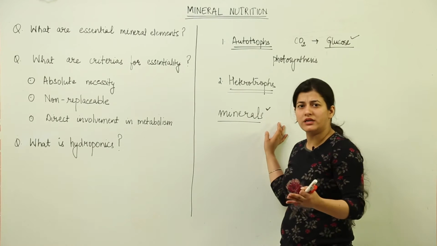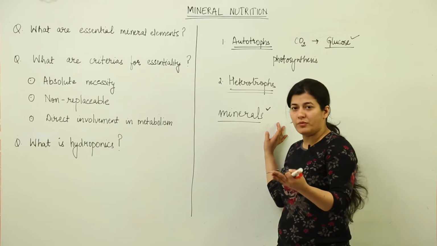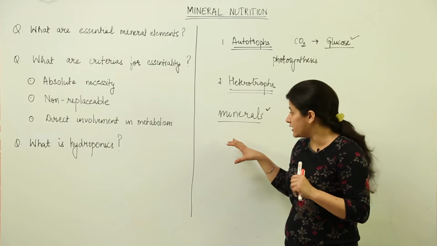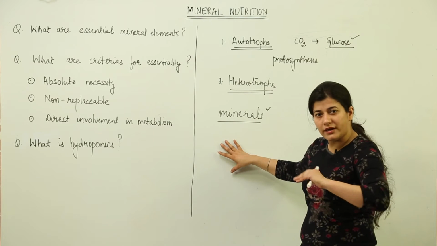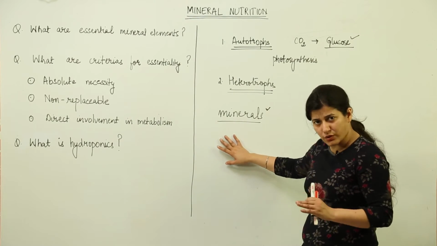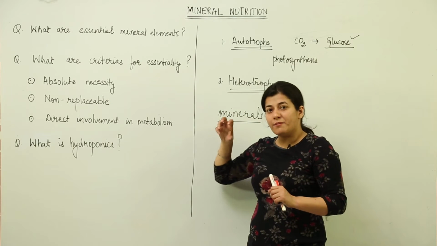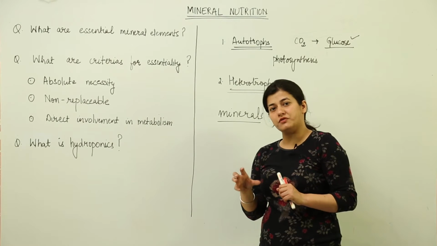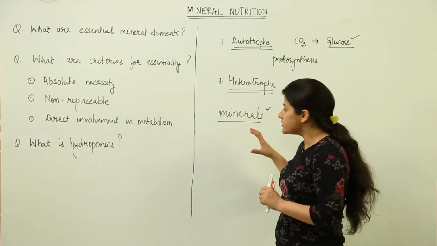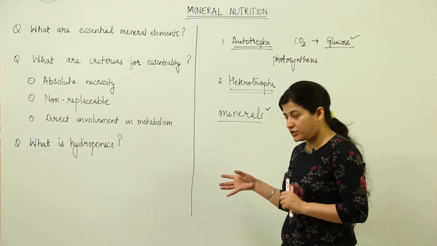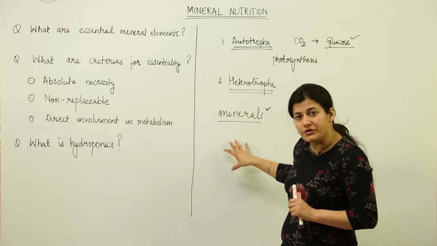It would be more than 130 elements basically. We are talking about elements in the periodic table. So 120 or 130 elements are present in their ionic forms in the soil, and the plant takes them up. But basically there would be certain minerals which would be very much important for plant growth. Those minerals are known as essential minerals, and they are part of nutrition. So we study that under mineral nutrition.